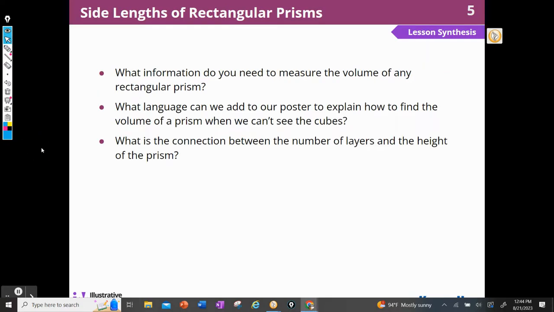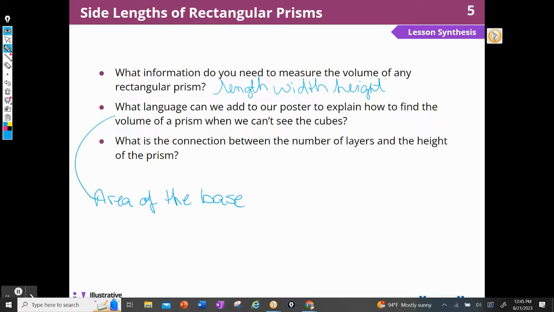So now we can talk about what information we need to measure the volume of any rectangular prism. We need to know its measurements, right? We need to know the length, the width, and the height. What language can we add to our poster about the volume of a prism when we can't see the cubes? We can add area of the base or bottom times the height is volume.